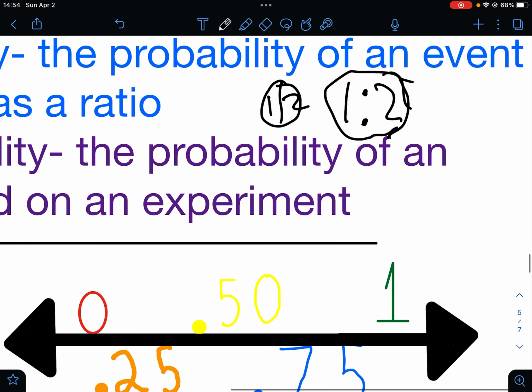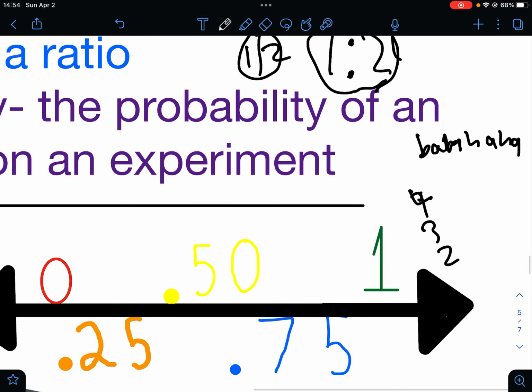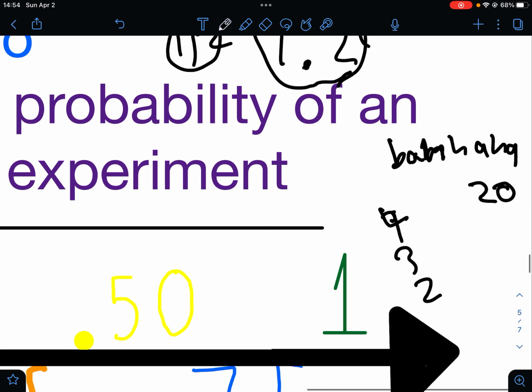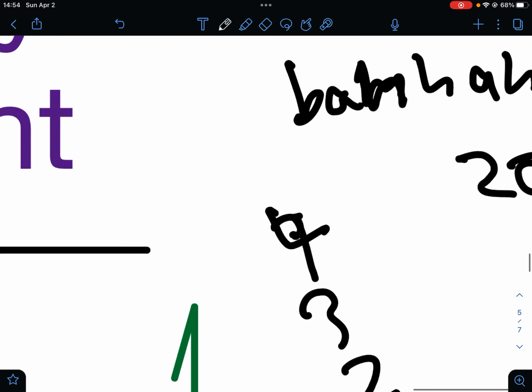So let's say we want to figure out how many times we will get a banana if we put our hand in a bowl and there were 4 bananas, 3 watermelons, and 2 oranges. And let's say we put our hand in 20 times, and basically we want to figure out how many times we would get each item.